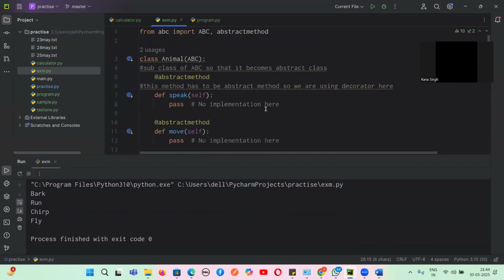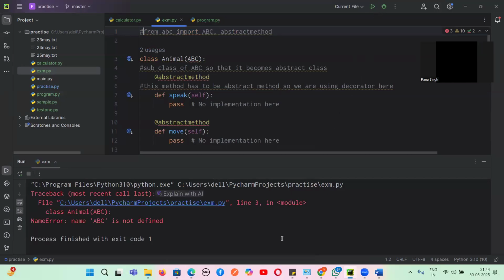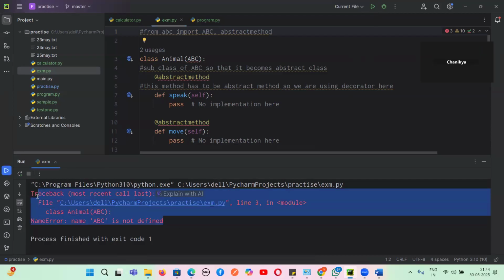What is an abstract class? What is an abstract method? What is ABC? First, we have to import what? Capital ABC. Yes or no, guys? We import ABC and then the abstractmethod, then only we can do it. Suppose I don't import. Then what will happen, guys? Tell me. The error is: name ABC is not defined. Yes or no, guys? Are you able to see?